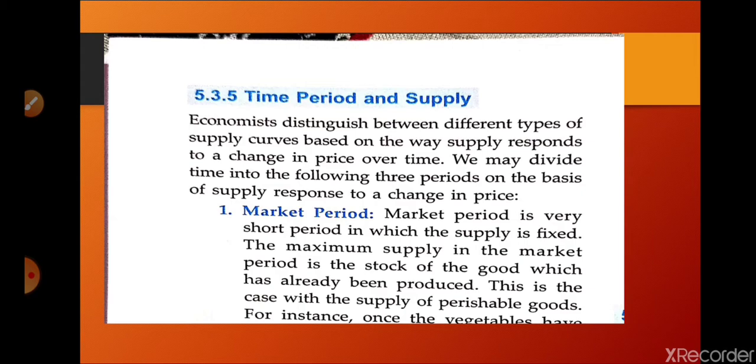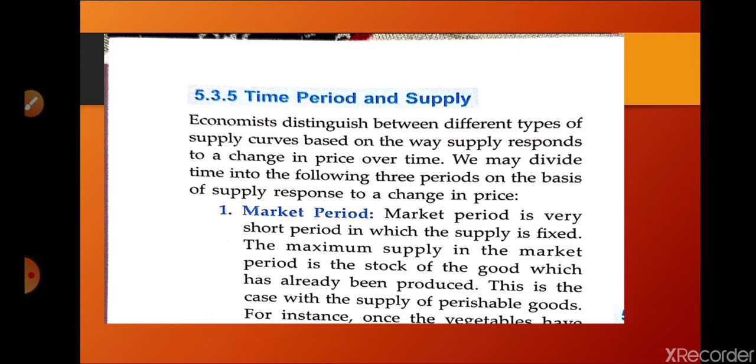So here supply is vertical, meaning there is no change in supply, or no possibility of changing supply in the case of market period, because it is a very short run. Usually the producer is producing perishable goods, maybe vegetables, fruits, or agricultural crops, which cannot be increased after that particular time. Whatever stock the producer has, that only he can supply. Nothing more can be produced to fulfill the demand for the commodity.